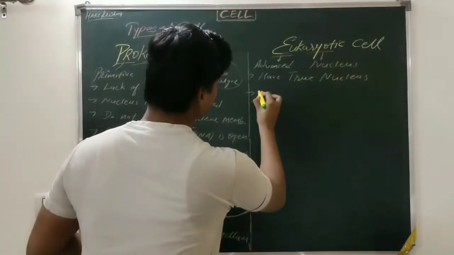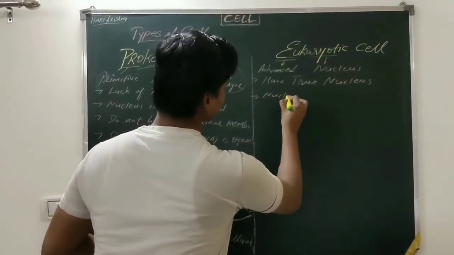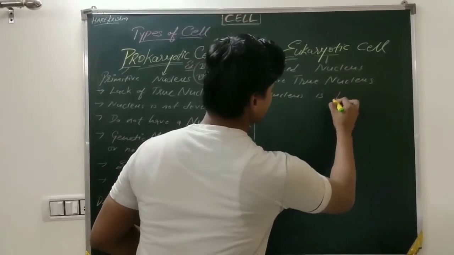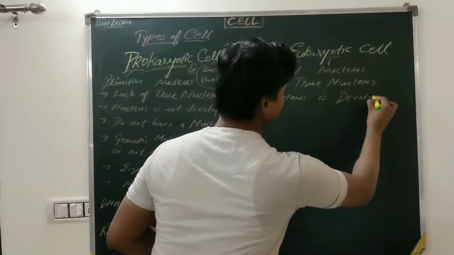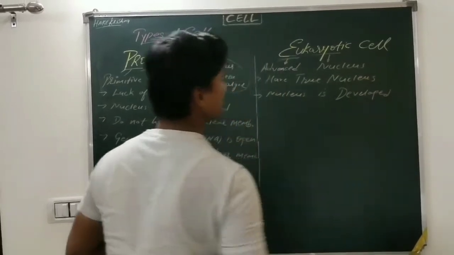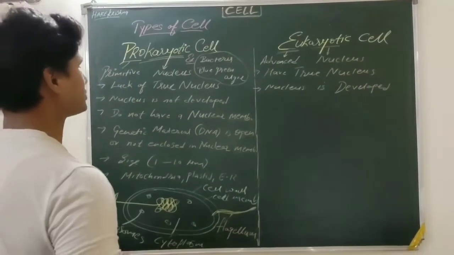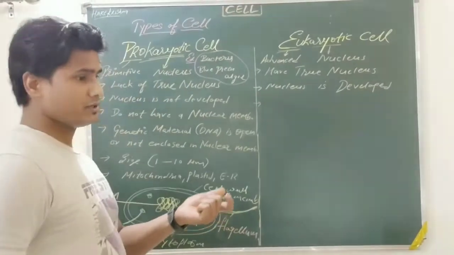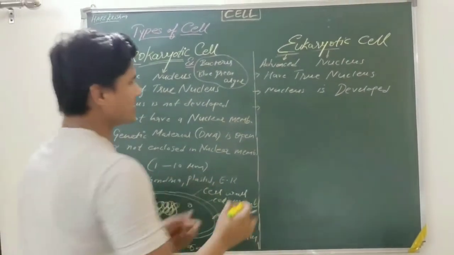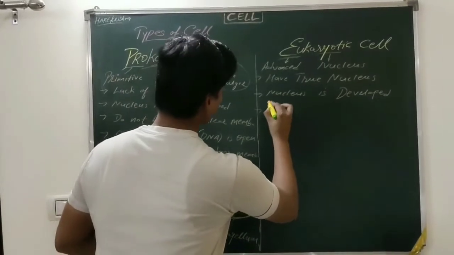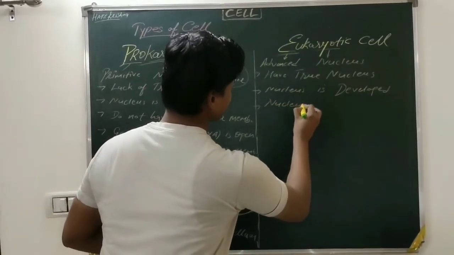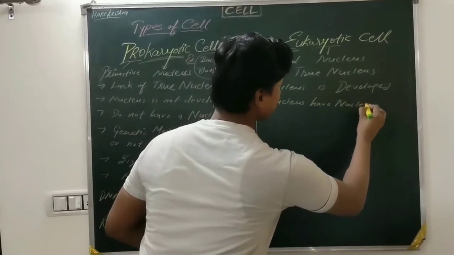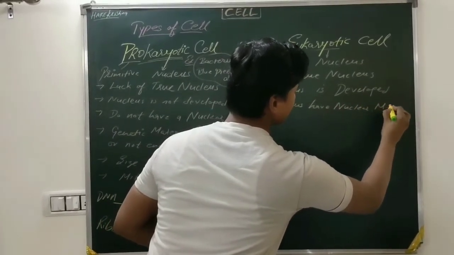So the nucleus is totally developed. As it is developed, it has all the parts of the nucleus such as nuclear membrane, nucleoplasm, and nucleolus. So we can say the nucleus has a nuclear membrane.